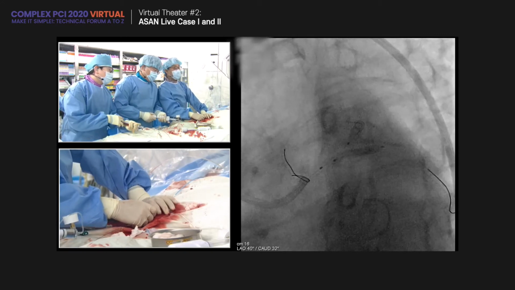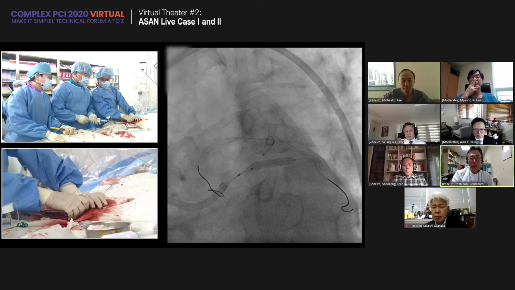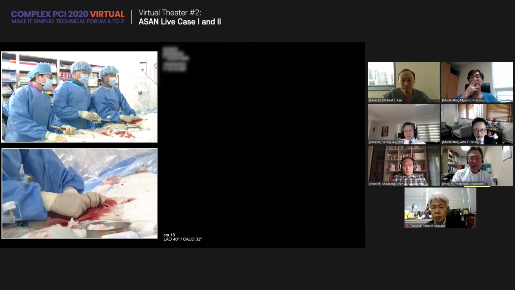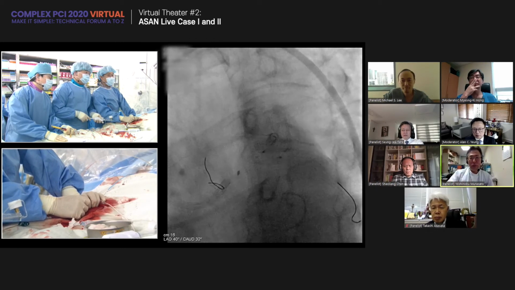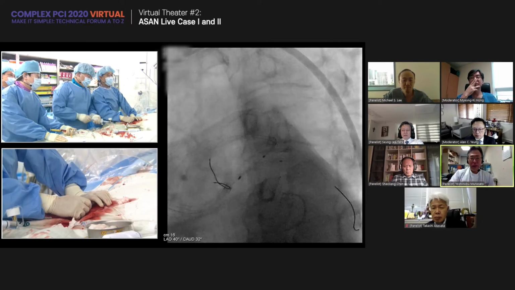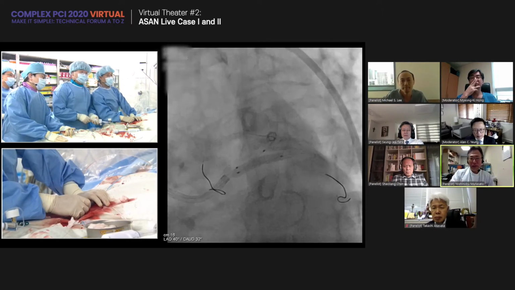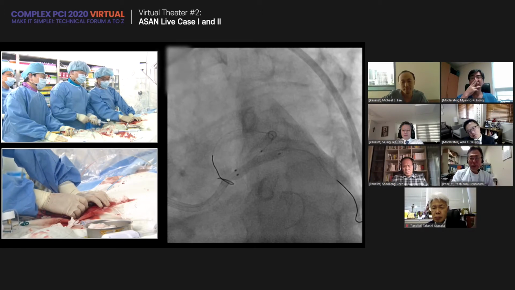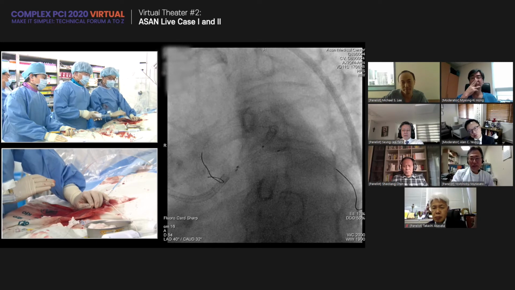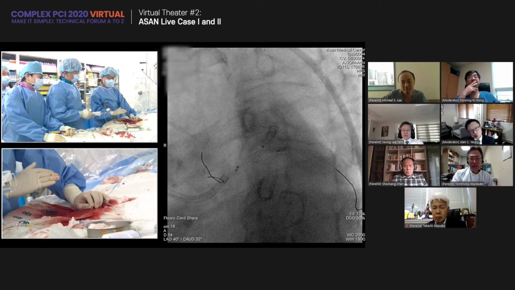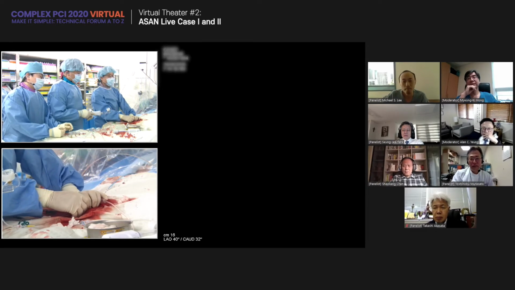This is 3.0 15. Okay, 12, 14. Say Resolute. Yeah, Resolute. As you know, the Resolute proximal part has more links. I think the Resolute stent is not suitable for this case. I know there is a lot of debate about which contemporary drug-eluting stent is best for distal main stenting.